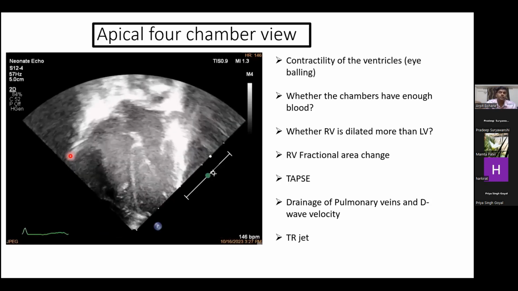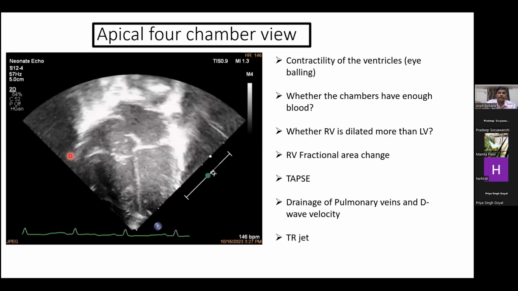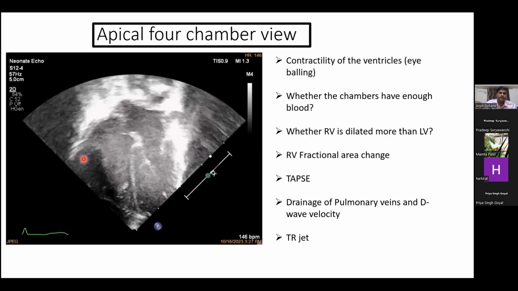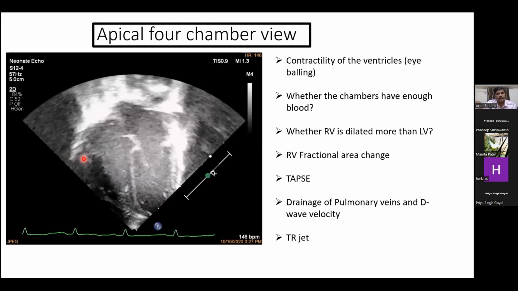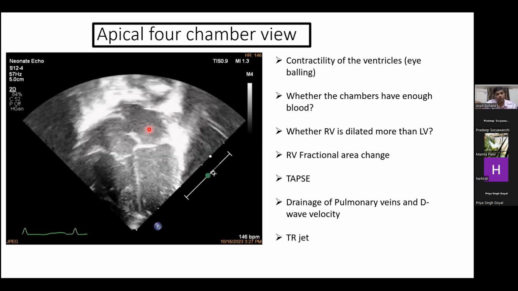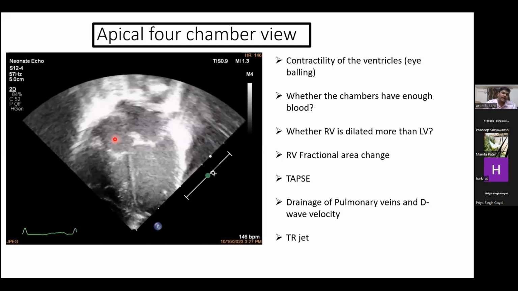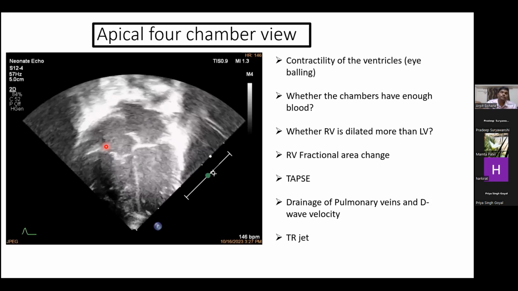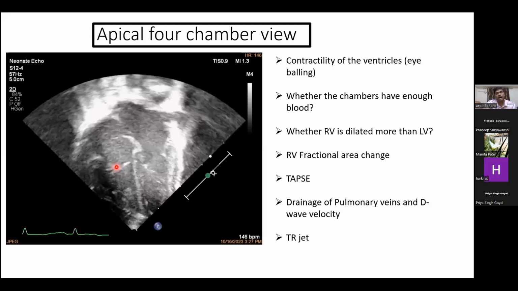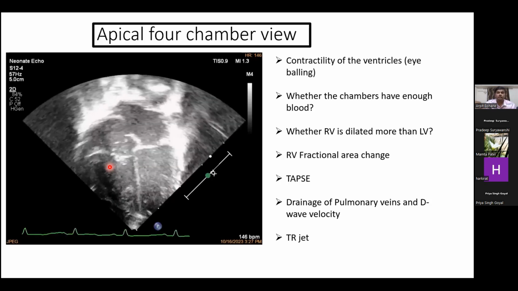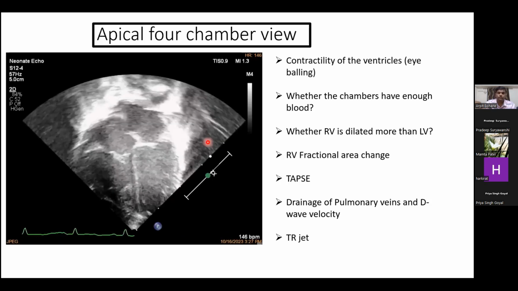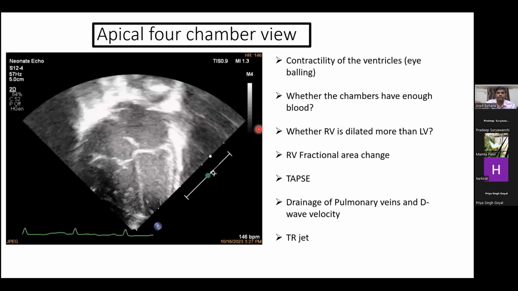I can see the right ventricular systolic function through tricuspid annular peak systolic excursion. I can see the drainage of the pulmonary veins and the D wave velocity. And I can see a TR jet, tricuspid regurgitation jet, which is a marker of PPHN in this apical 4-chamber view. Now let us see one by one.